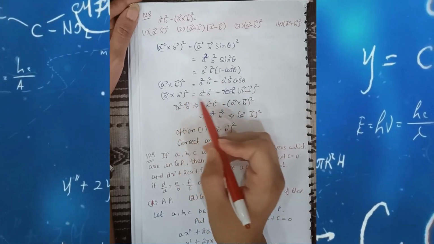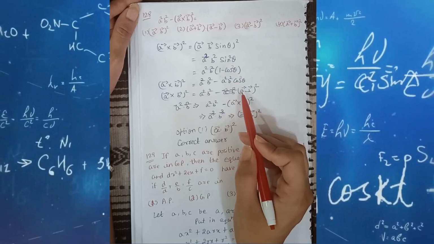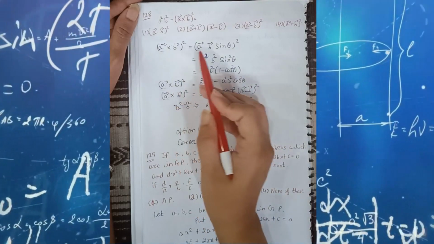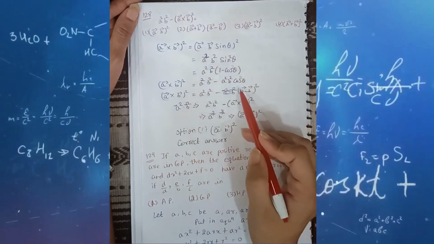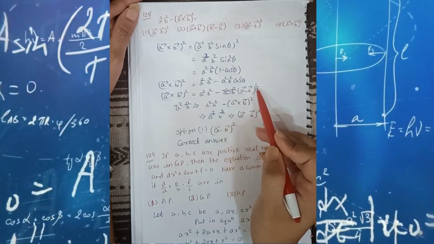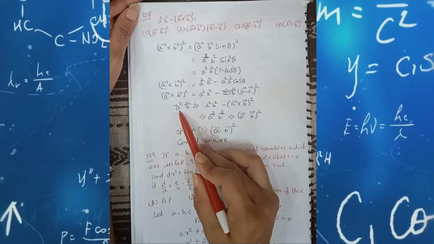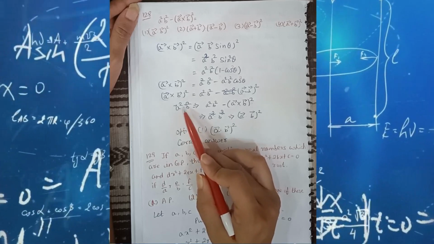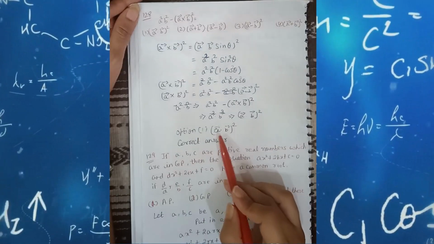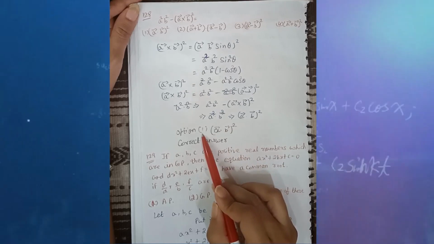Now students, if we see the whole term, a square b square cos square theta is equal to a dot b whole square, because we know that if a cross term is there, then we take ab sine theta, and if a dot product is there, then we take a dot b whole square. That's why we get this value, a square b square minus a dot b whole square. That means we have to take the whole square. So option number 1 is the correct answer. So the correct answer is option number 1.